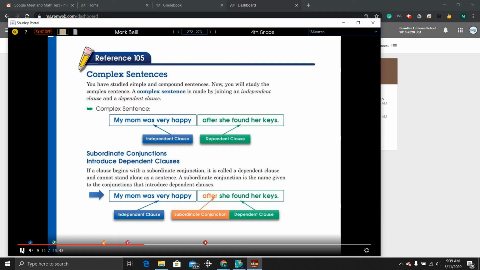Let's find the subordinate conjunction in this complex sentence. My mom was very happy after she found her keys. If a clause begins with a subordinate conjunction, it is called a dependent clause and cannot stand alone as a sentence. For example, take a look at the orange subordinate conjunction. It begins our dependent clause. It cannot stand alone, or it would sound like this: after she found her keys. Obviously, part of the sentence is missing. A subordinate conjunction is the name given to the conjunctions that introduce dependent clauses.